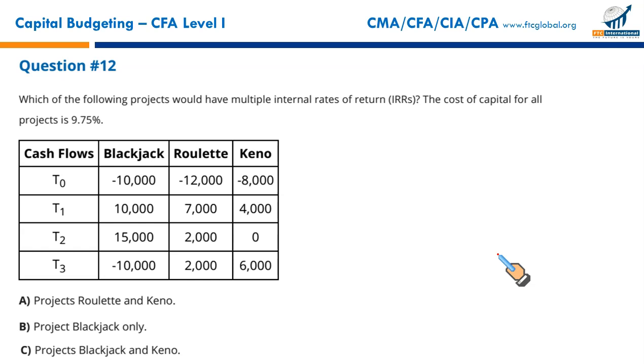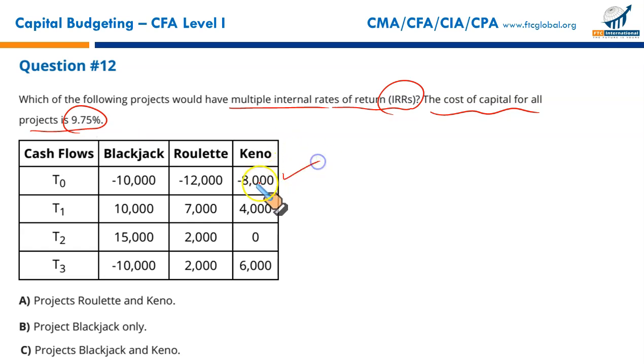As it just said, you need to find out the project that is unconventional, that will have multiple IRR. Which of the following projects would have multiple internal rates of return? The cost of capital for all the projects is 9.75. It's a conventional project: initial outflow, then inflows later. Initial outflow, inflows later. This is the unconventional one.